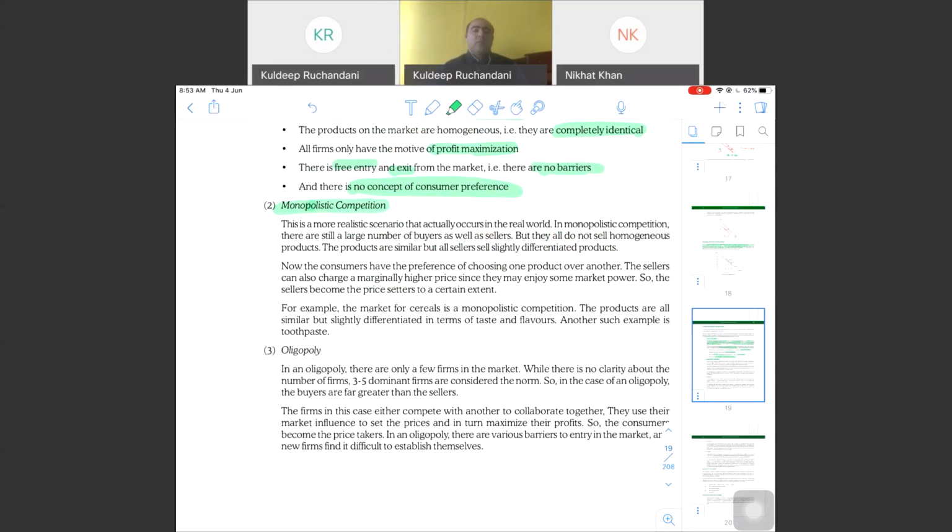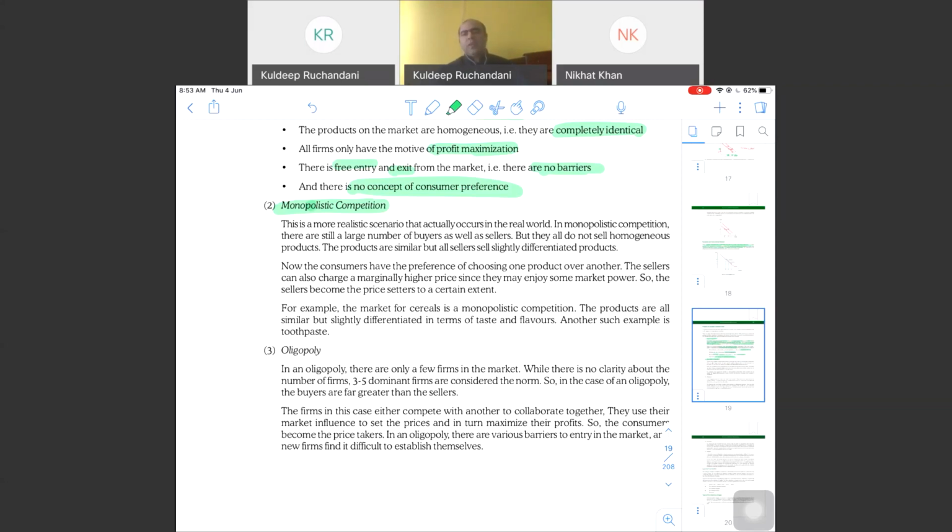Large number of buyers in the same monopolistic competitive market also. There will be a large number of sellers also, but here sellers will have different pricing. So the products may be similar, but there will be some differentiating factors also. An example of a monopolistic competitive market is, let's say, mobile phones.